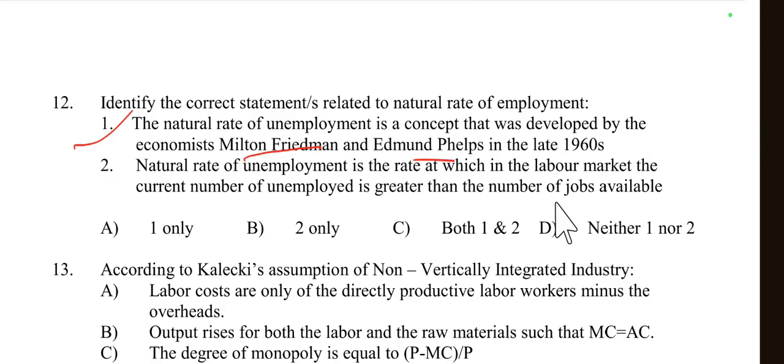No, this statement is incorrect because the natural rate of unemployment doesn't imply that the number of unemployed exceeds the number of available jobs. Instead, it refers to the equilibrium rate of unemployment that exists when the economy is at full employment, where frictional and structural unemployment are present but cyclical unemployment is absent. So here option 2 is incorrect, only 1 is true. So question 12's right answer is option A.